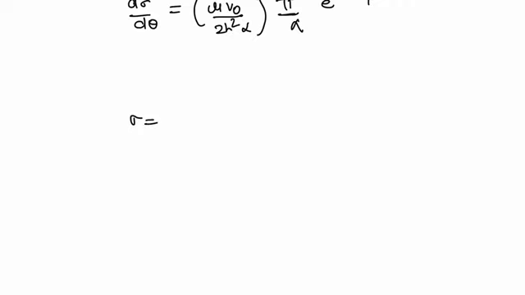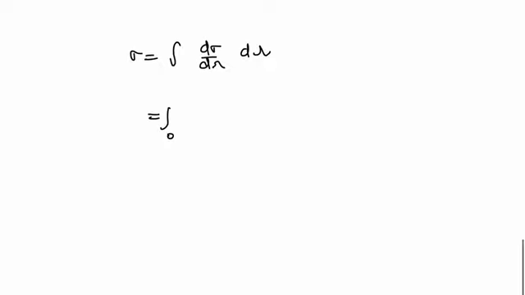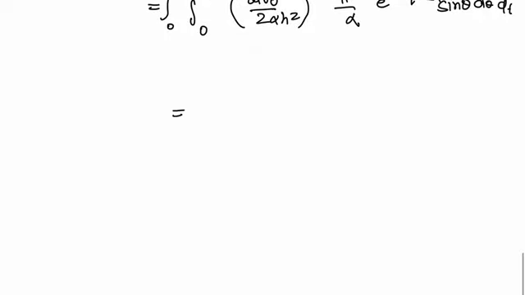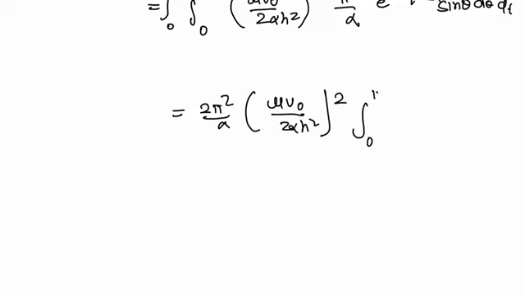Now we are considering that σ is equal to the integral of dσ/dΩ multiplied by dΩ, that is equal to the integral from 0 to π, from 0 to 2π, of μV₀ divided by 2αħ², whole squared, π divided by α e^(−q²/2α) multiplied by sin θ dθ dφ. Solving the term from here, this becomes equal to 2π² divided by α multiplied by μV₀ divided by 2αħ², whole squared. Integral limit is from 0 to π of e^(−4k² sin²(θ/2)/2α) multiplied by sin θ dθ.